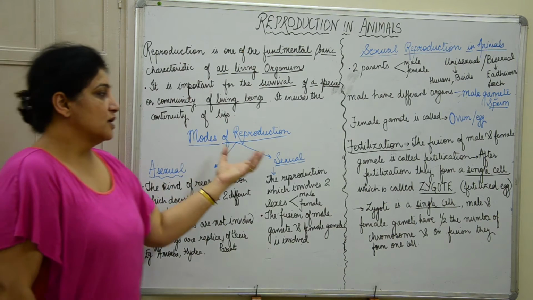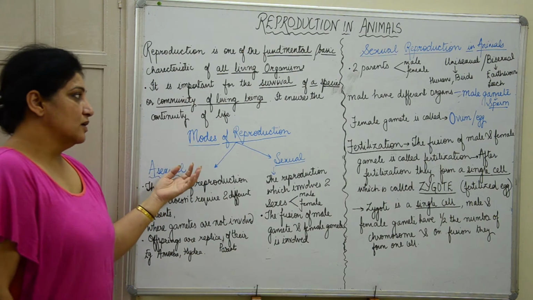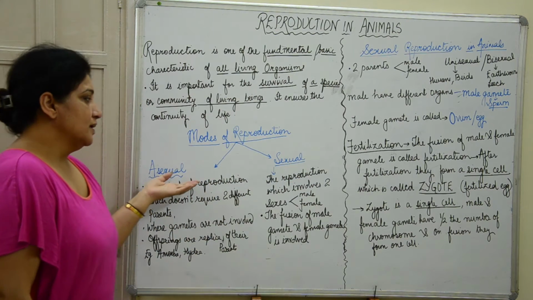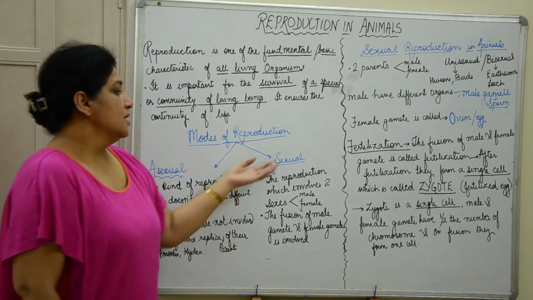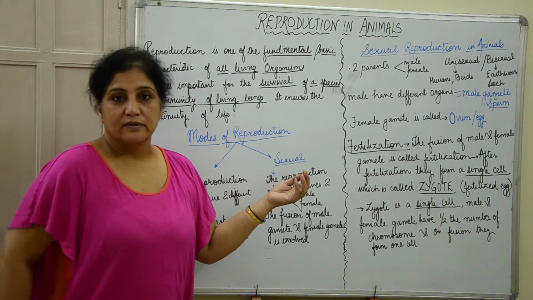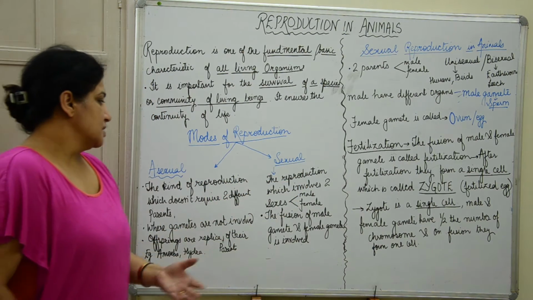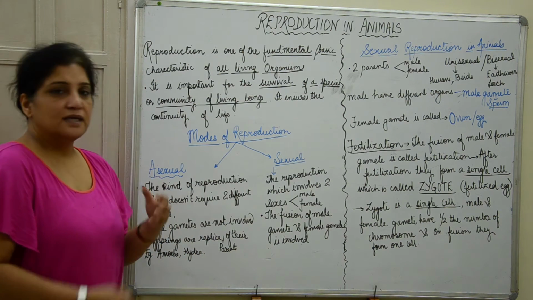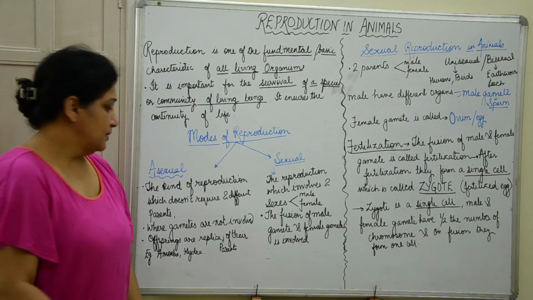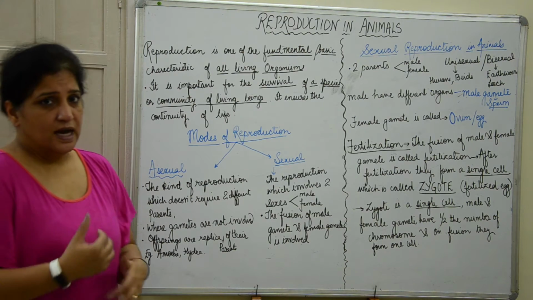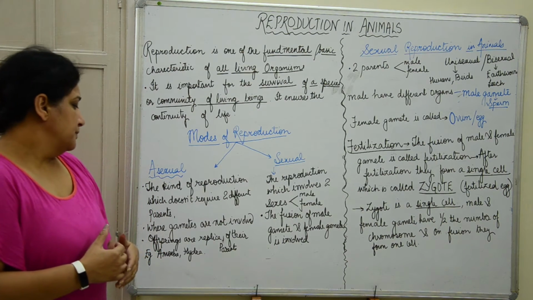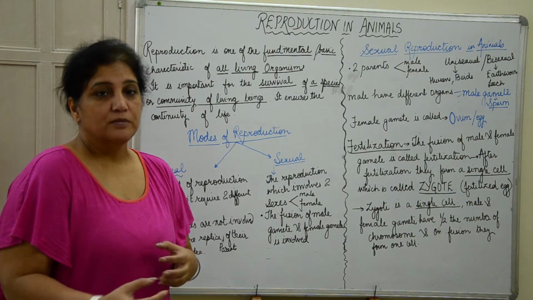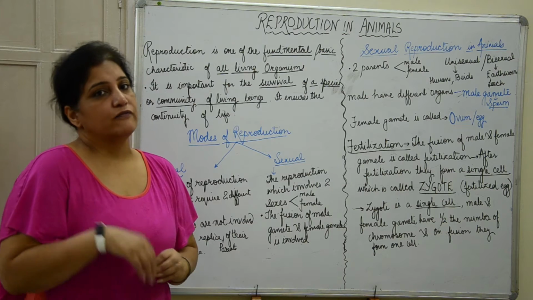Now, modes of reproduction. There are two types of reproduction, or two ways that reproduction happens. The first one is asexual reproduction. The second one is sexual reproduction. In asexual reproduction, it doesn't require two different parents. It can be done by only one single parent. Here, gametes are not involved. So the offspring, or the kids, which are formed are exact replicas of their parents.